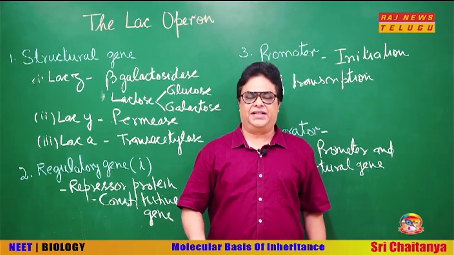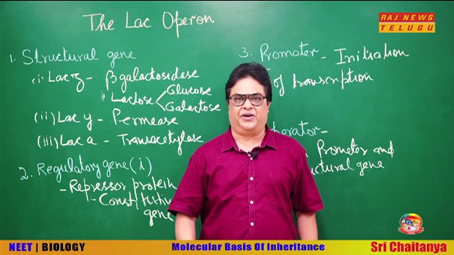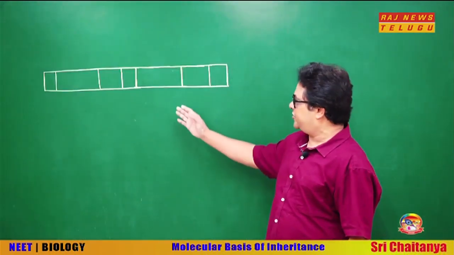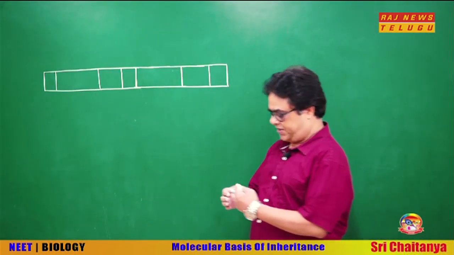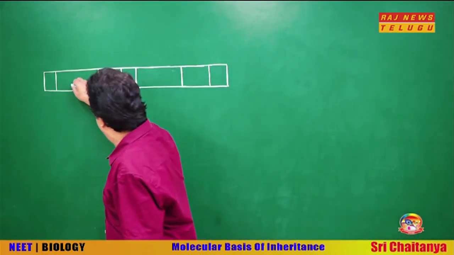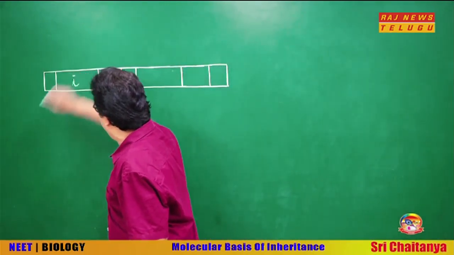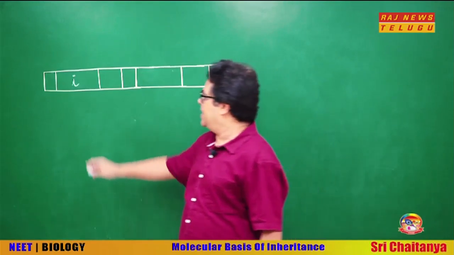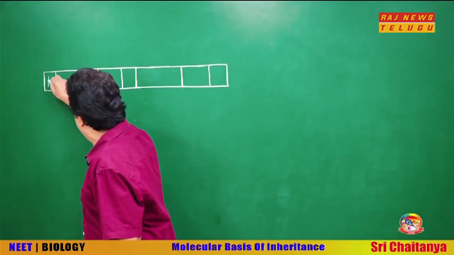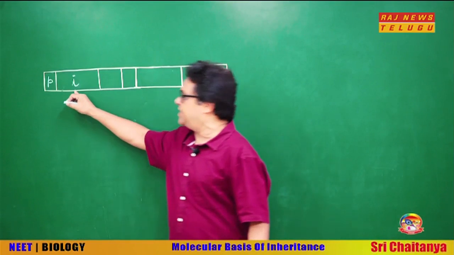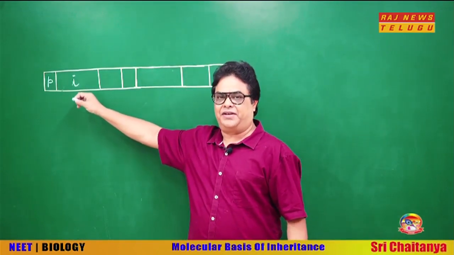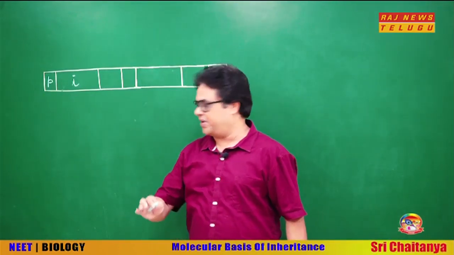Now, we will see the mechanism of the functioning of the LAC operon. The structure of the LAC operon. This is the gene I, or what we call the regulatory gene, and here is a promoter for this gene, because this gene also synthesizes a protein which we call the repressor protein. Okay.